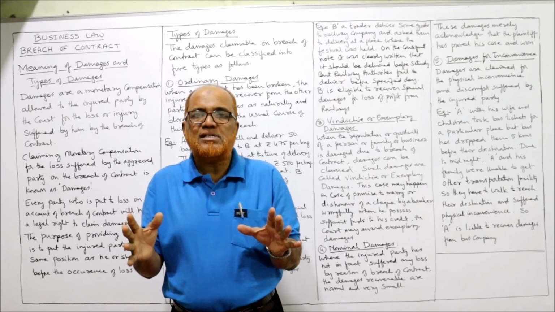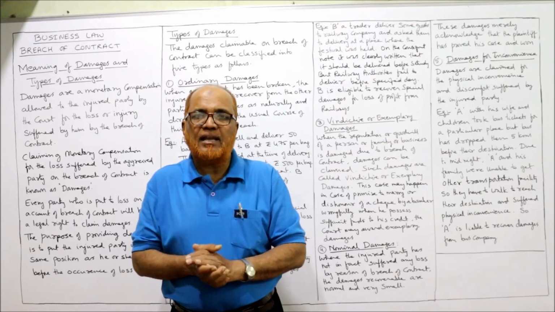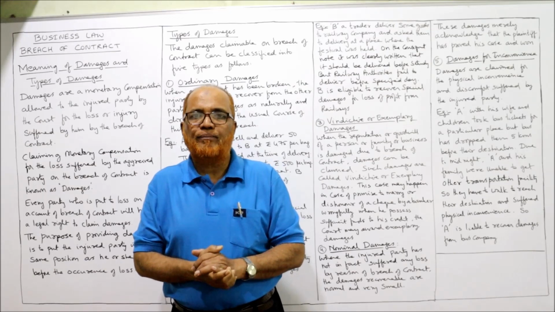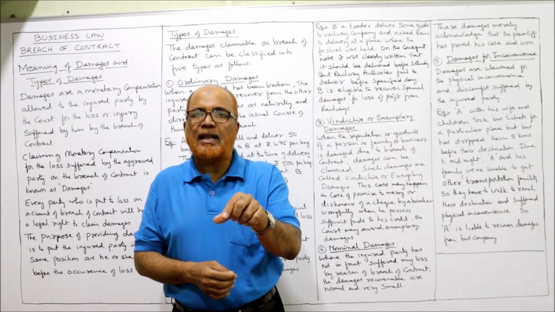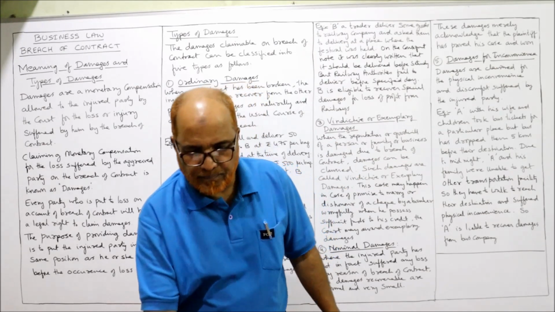The normal damages are the monthly salary for 1 year. The monthly salary is 15,000 per month. So 15,000 per month into 12 is 1,80,000. So 1,80,000 are the normal damages that can be claimed by Nadeem from Wajid.